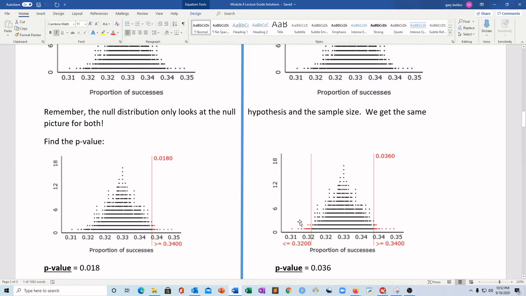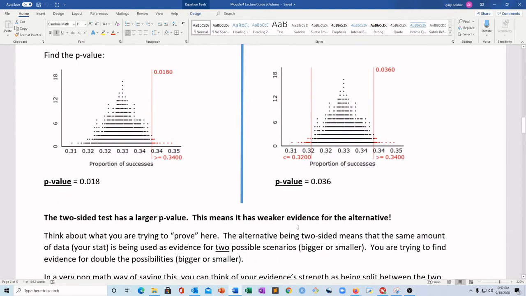We count up these dots. We count up these dots, right? We add them together, divide by 1,000. We get 3.6% of all the samples were as extreme or more extreme than our sample. So that's right here. But in this case, we only had 1.8% of all samples be that extreme or more extreme. And so what's happening here?